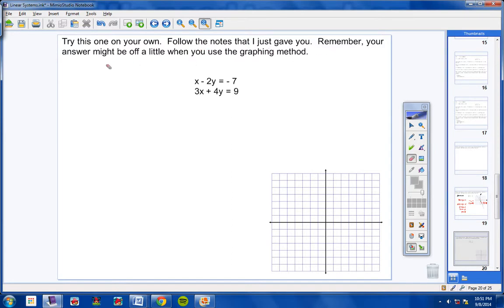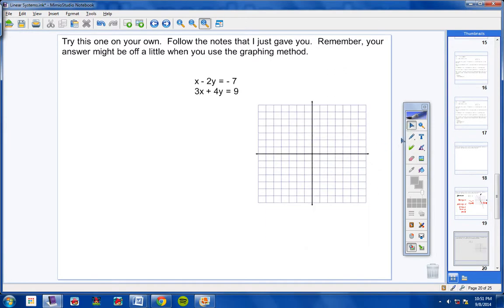Remember, your answer will be off a little when you use the graphing method, because sometimes when you graph your lines, they might intersect just a little bit off from where the answer is supposed to be, but you can estimate where the answer is supposed to be, okay? So don't let that discourage you. That's very normal, okay? So go ahead and try this one on your own. Go ahead and pause the video at this time, whoever your supervising teacher is, and go ahead and graph this equation, and then graph this equation, and see where they intersect, and then go ahead and unpause the video once everyone is done trying this one on their own.